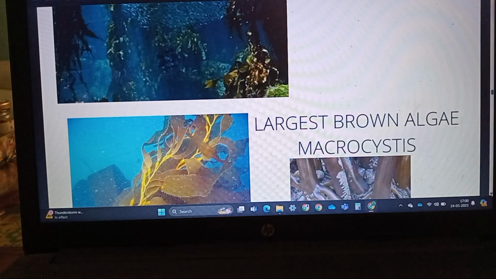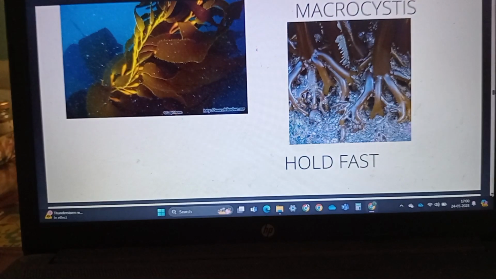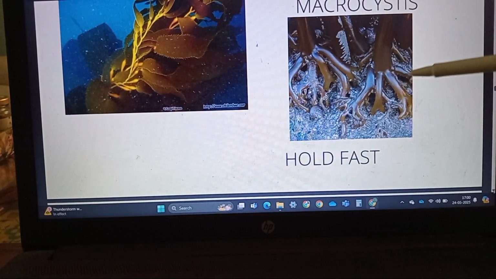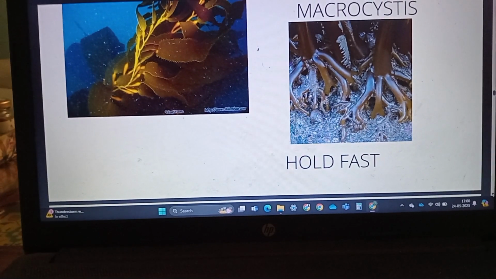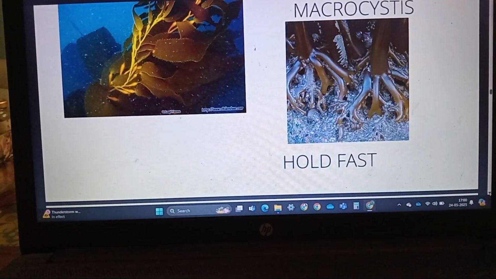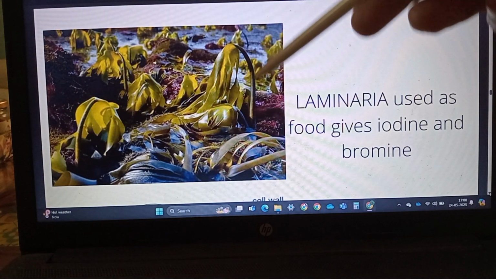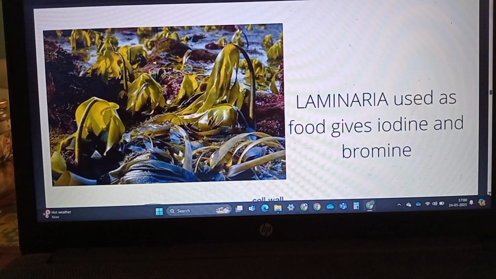Here we are seeing the holdfast, with which the brown algae is attached to the substratum. Then the structure is a stipe. The stipe is a stalk.